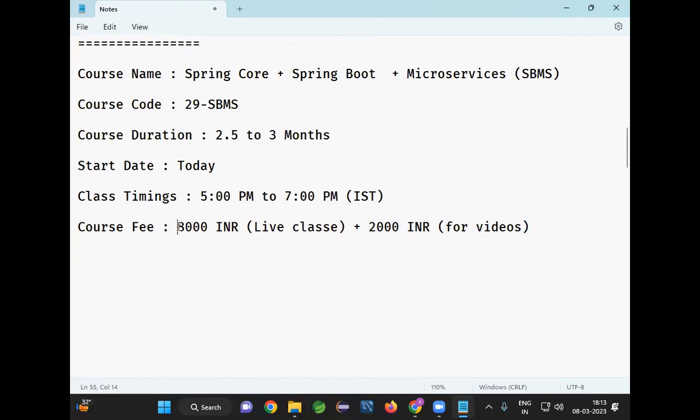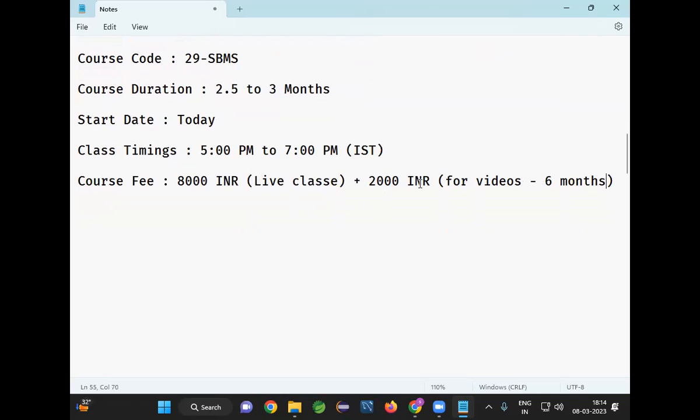For full stack people, this fee is not applicable. You already took the package, and this course is already part of your package. Anybody who wants to attend only Spring Boot and microservices, the course fee is 8,000 only for live classes, and the backup videos are 2,000 rupees. That backup video is available for 6 months access, not lifetime.